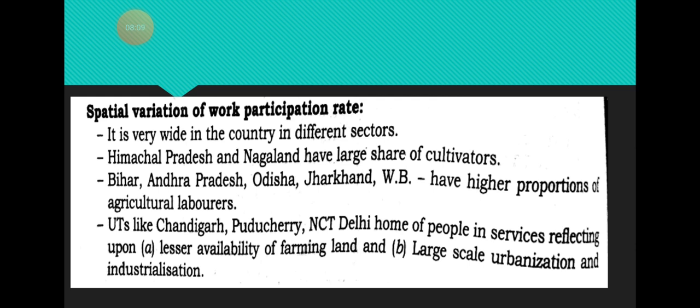UTs like Chandigarh, Puducherry, Delhi have less availability of farming land, so obviously fewer people are working in this sector. So due to urbanization and industrialization, most of the people are working in the secondary and tertiary sector.